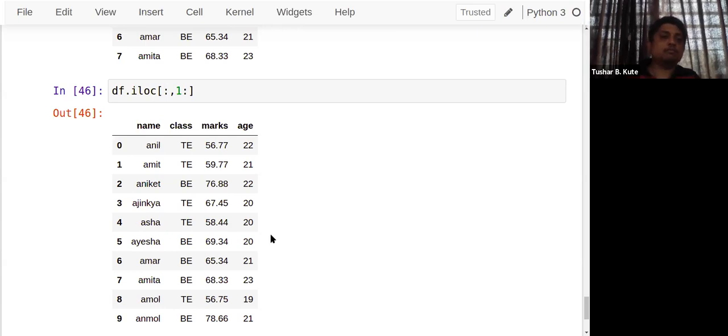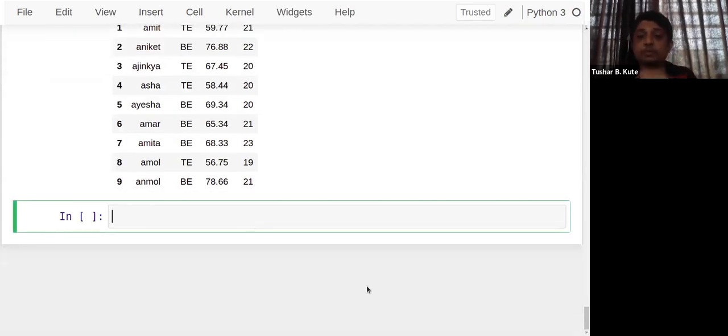And when the slicing is applied, we can create a sub data frame from it. Not only a data frame, but you can also extract a specific row or specific column. For example, for rows 2 to 7, I want to extract their names. Names is column number 1. So 2 to 8, comma.